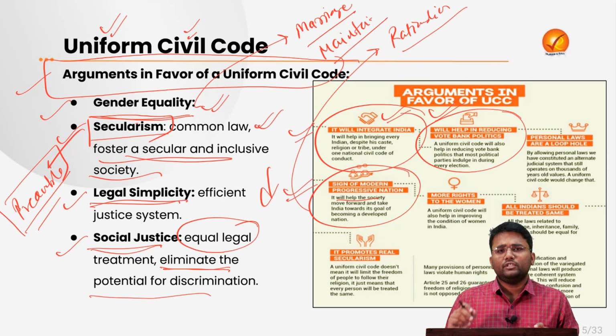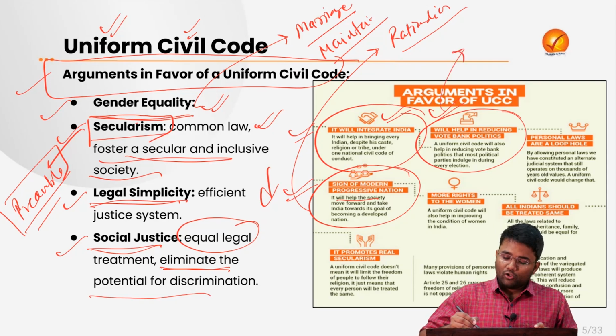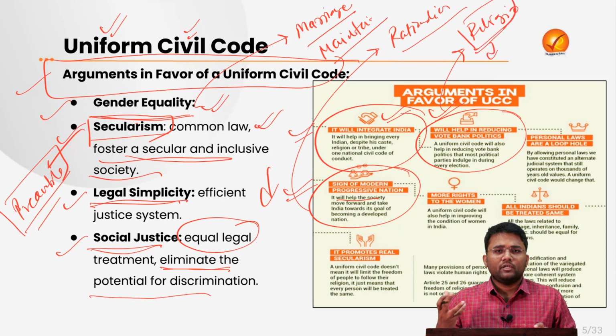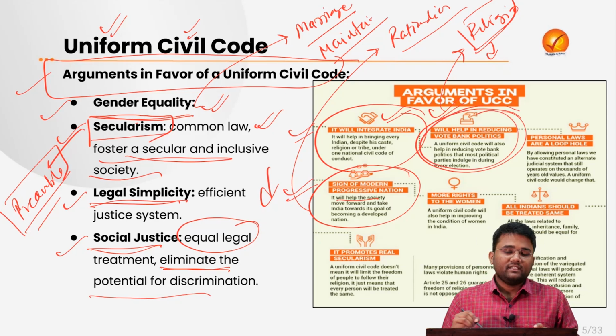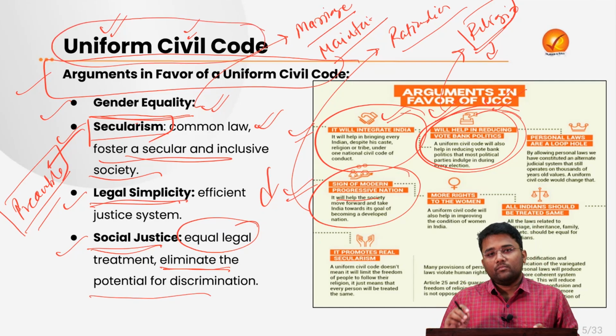At this point of time, one of the issues that our society and our democracy face is that there is a lot of politics based on religion, where unnecessary news is spread that your religion is in danger. So whenever talk of the uniform civil code comes, these people, who are mainly interested in gaining political positions, further spread this fear that our religion is in danger when our personal laws will be repealed and there will be a uniform civil code. So to address this issue of vote bank politics, the uniform civil code will help further.